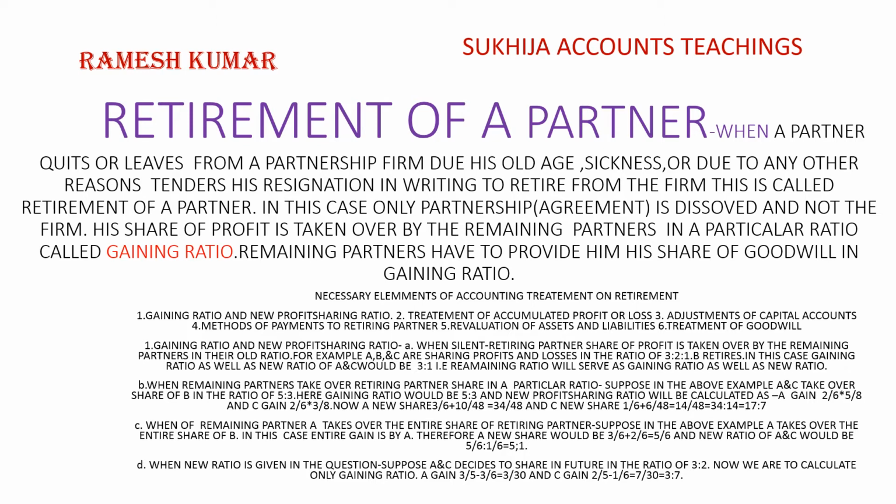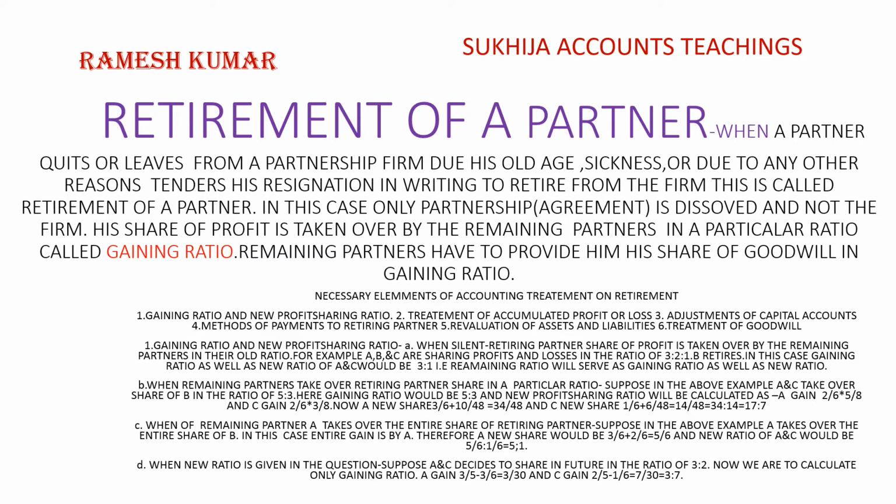Now the new profit sharing ratio: A's new share 3/6 plus 10/48 is equal to 34/48, and C's new share 1/6 plus 6/48 is equal to 14/48. So the ratio is 34:14, or we can say it 17:7.